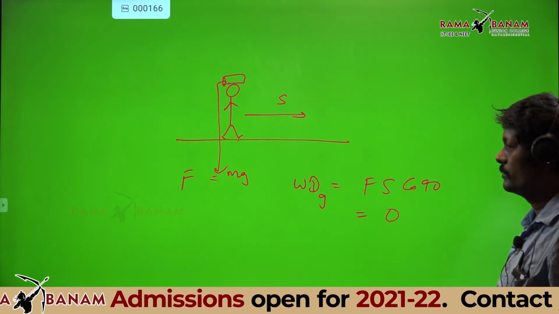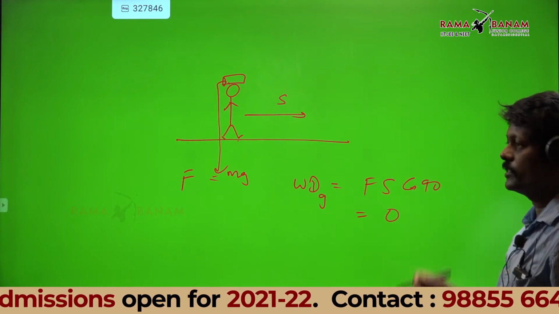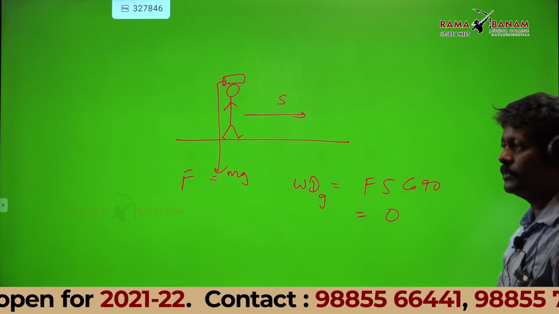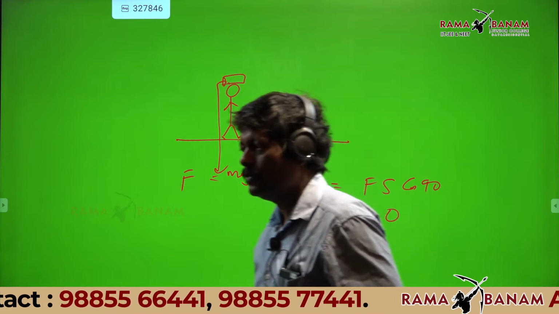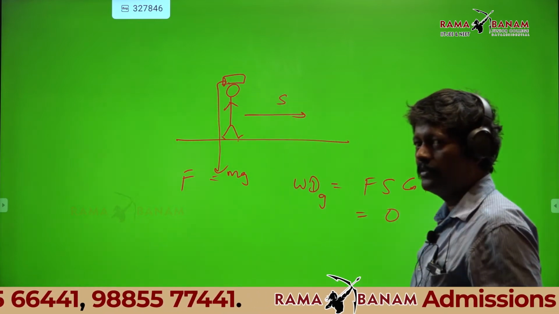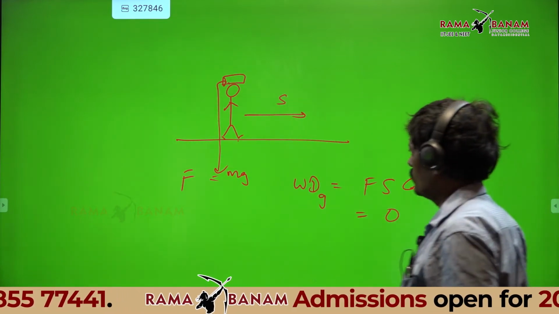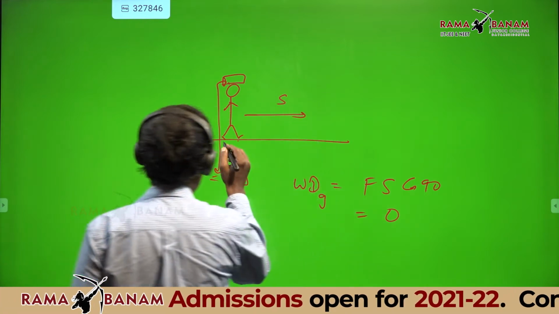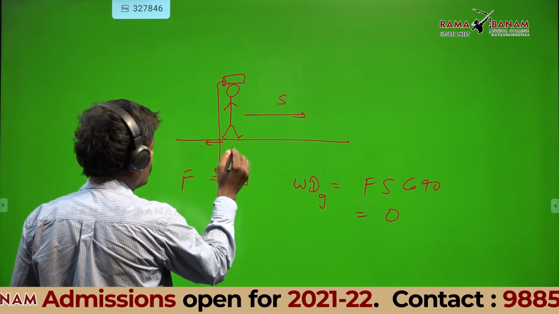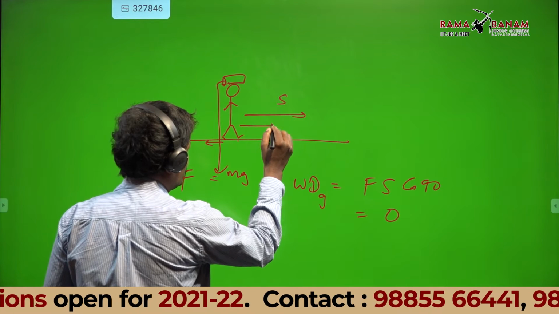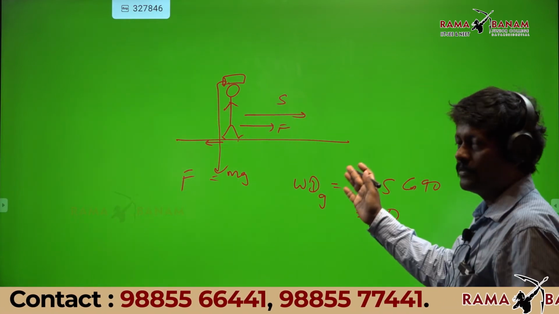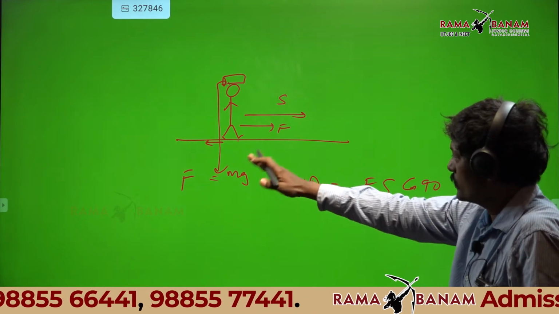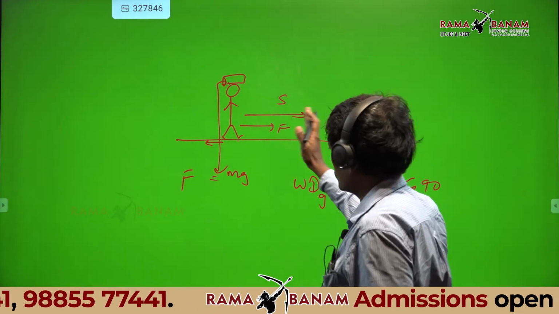Luggage is there on his head, so it becomes more hard. It becomes difficult for him to walk. So friction will be in this direction. His applied force will be in this direction, opposite to each other. Frictional force this side, applied force this side.